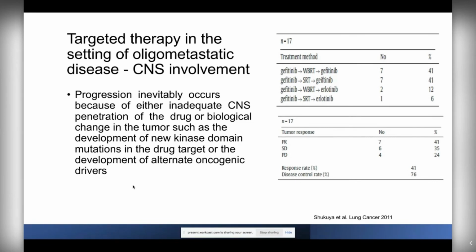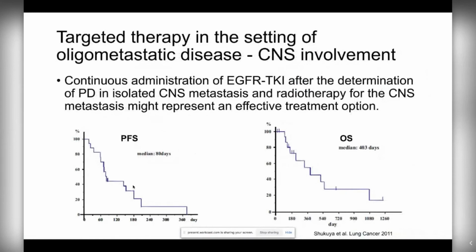This study looked at the first generation EGFR TKIs. And here you can see the sequence that patients received: gefitinib, and then went on to receive either stereotactic brain radiation, which is the more localized high dose radiation, or whole brain radiation, and then were able to continue on in sequence with their EGFR TKIs after. The response rate here was 41% with a good disease control rate of 76%. So again, here showing that if you can radiate the site of progression in the brain and get good local control, there is favorable progression-free survival as well as overall survival, and patients can then continue on with their targeted therapy.